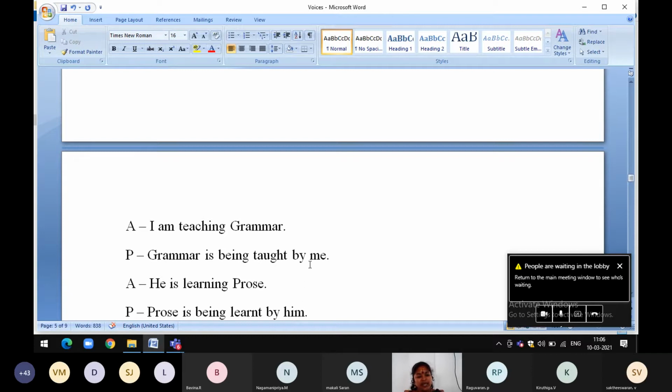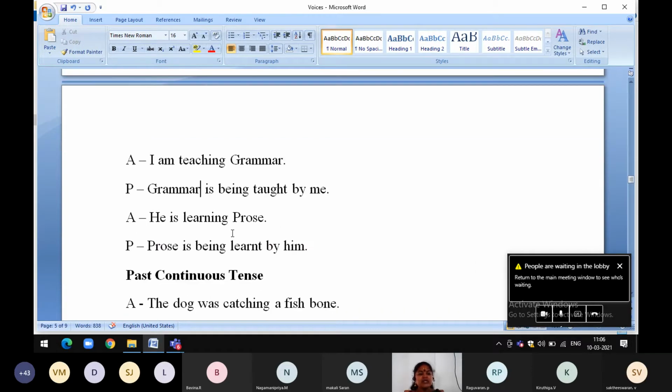Grammar is being taught by me. He is learning prose. Prose is being learnt by him. Like that. He is learning poems. Plural form we can see. Poems are learnt by him.